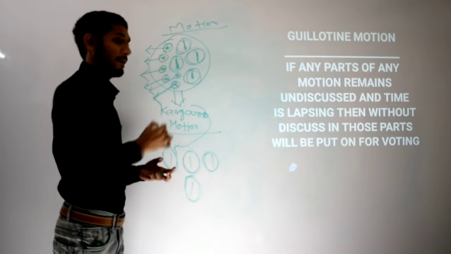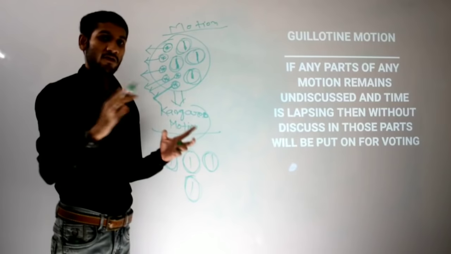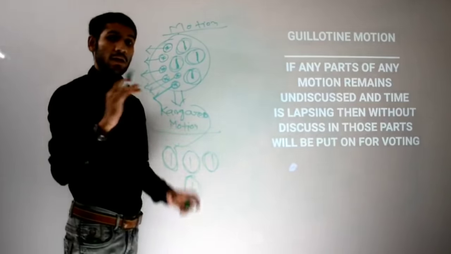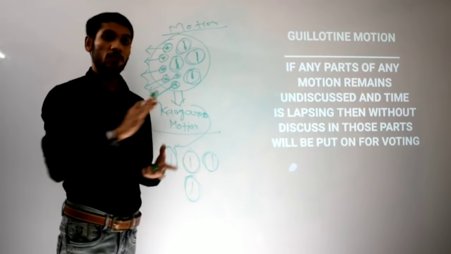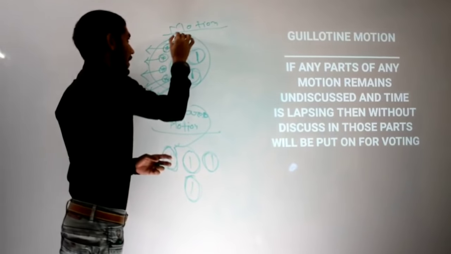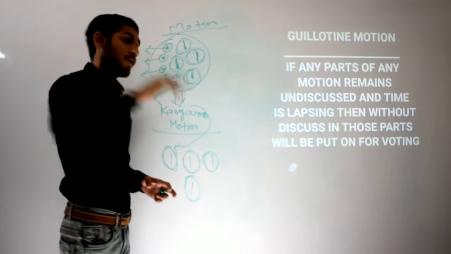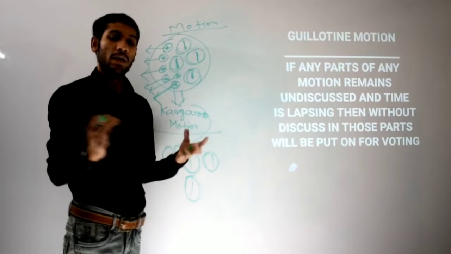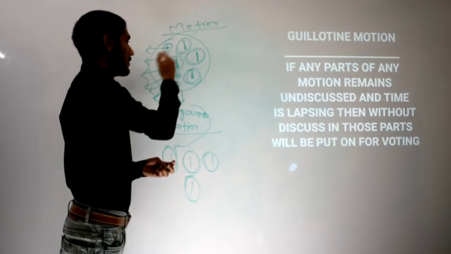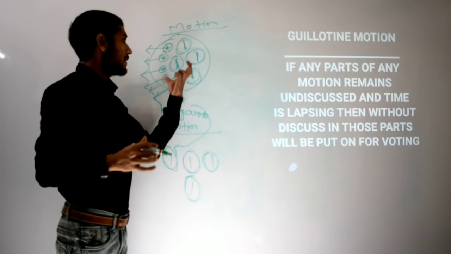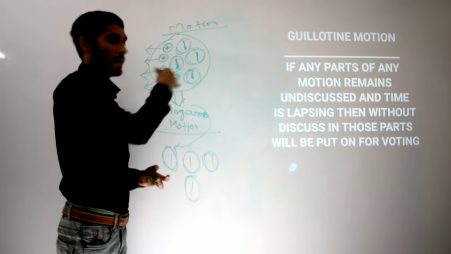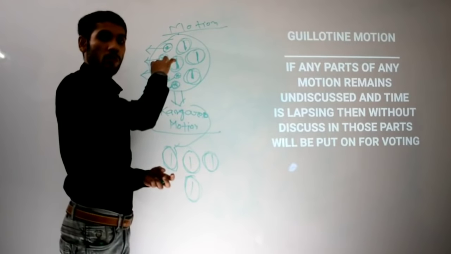It was discussed earlier, but let me tell you again. This is a motion, understand it clearly, otherwise you will get confused between the kangaroo motion and the guillotine motion. Earlier, the motion was put down in the house, and discussion and debates were going on for the whole issue, whether major or minor. Earlier it was not subcategorized as major or minor. During the earlier debates, discussion was going on for the whole part of the motion.